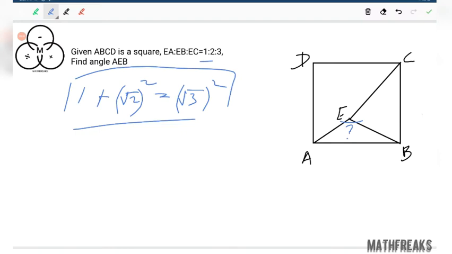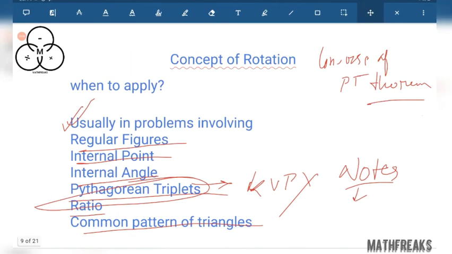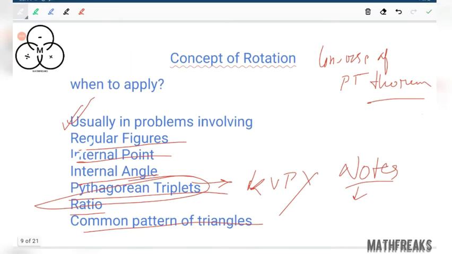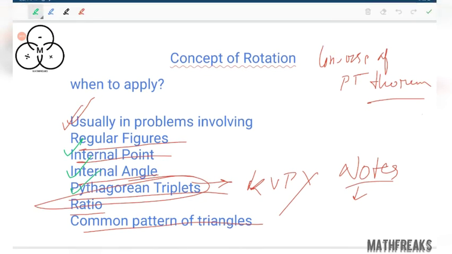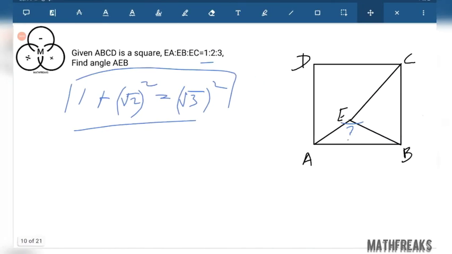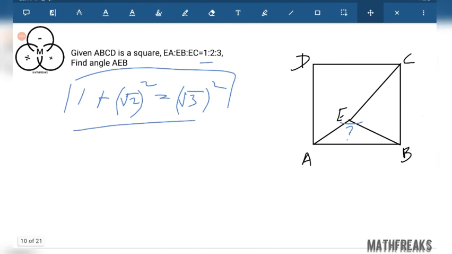Internal point, internal angle, Pythagorean triplet. You just see when to apply. Internal point, internal angle, Pythagorean triplet. Ratio is also there. Ratio, common pattern of triangle, that we will discuss later. There are a lot of questions formulated on the concept of rotation. We cannot discuss all. We are discussing just one question.